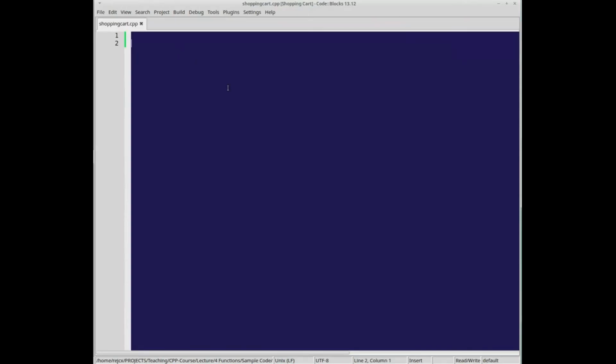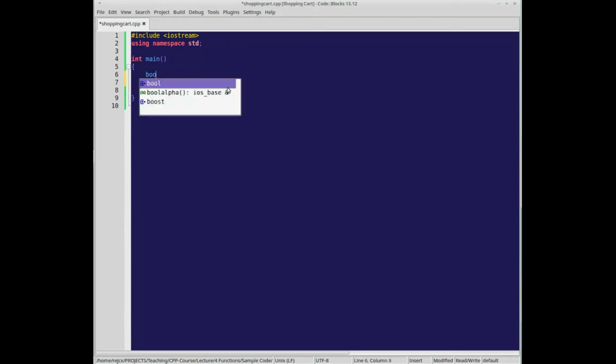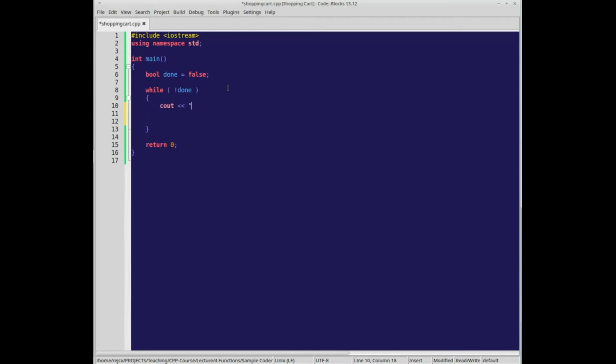Okay, so let's start by writing a simple shopping cart app. So of course we always use iostream, and we have our int main, and we're just going to keep looping the program until the user decides to quit or quote unquote check out. So while not done, and then we'll start off without any functions and go back and clean it up in a bit so we can kind of see the difference.